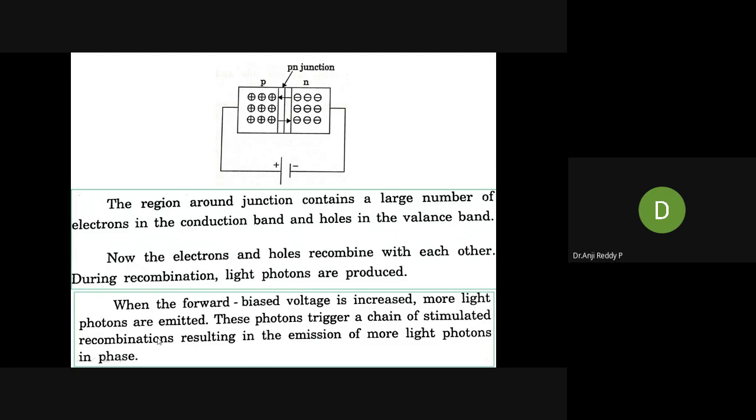Then those photons won't come out directly. They stimulate the electrons and holes to recombine again, more electrons and holes recombining. These photons trigger a chain of stimulated recombinations. That helps more electrons and holes recombine, resulting in the emission of more light photons in phase. That we call laser light.